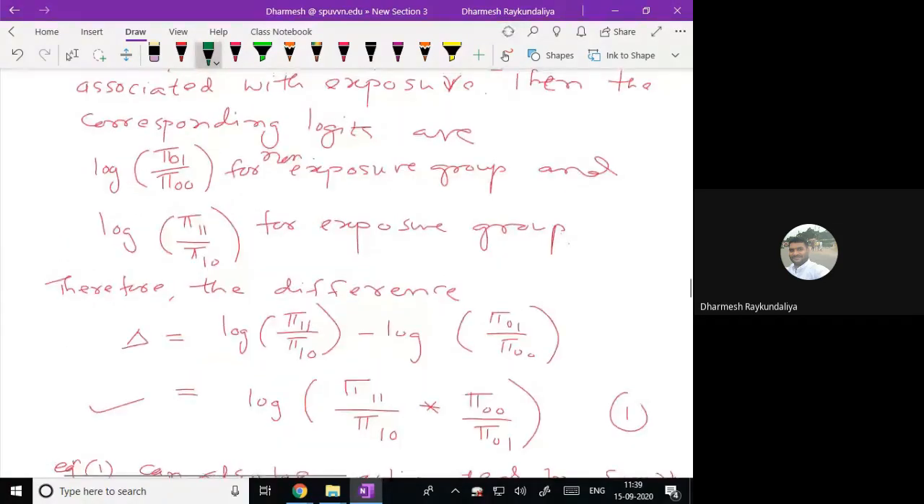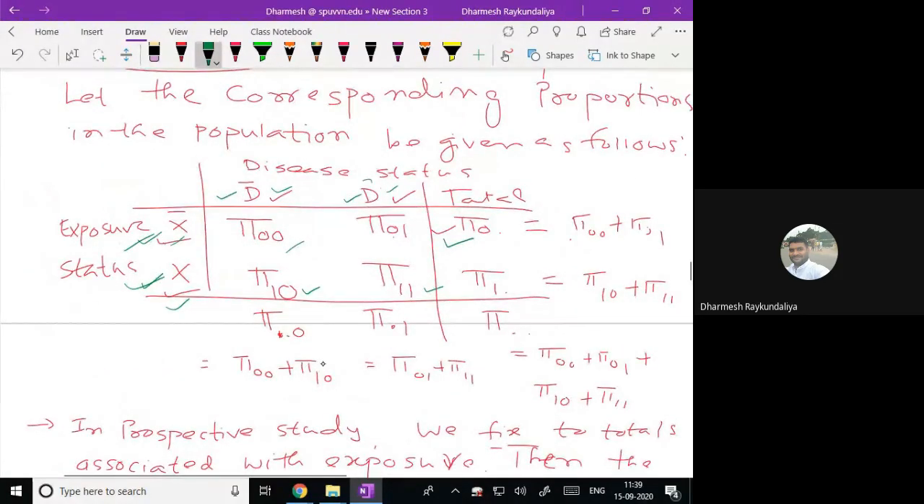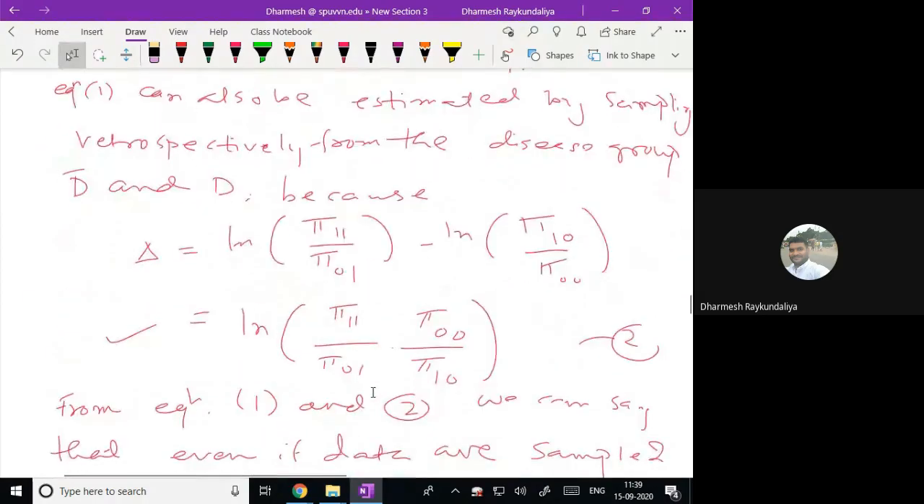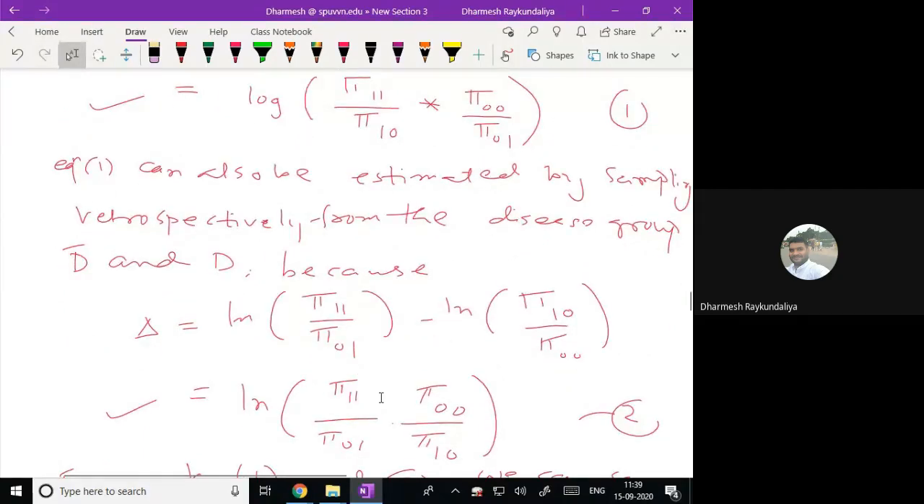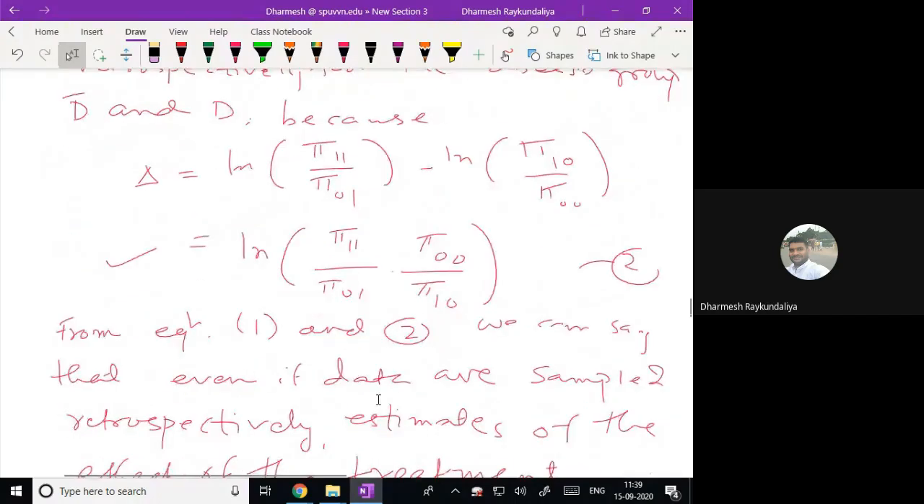Now, if you take it retrospectively, it means you have the information whether the disease is present or absent, and then you are going reverse back about the presence and absence of an exposure. So for a presence of disease, you are trying to obtain the logit of presence of exposure to absence of exposure. So it is ln pi 11 upon ln pi 01. Here for the absence of disease, it is ln pi 10 to ln pi 00, and just take the difference of these two logit scales, you will get this equation. So equation 1 and 2 both are the same. So on a logistic scale, the difference remains the same whether the data is taken prospectively or retrospectively.